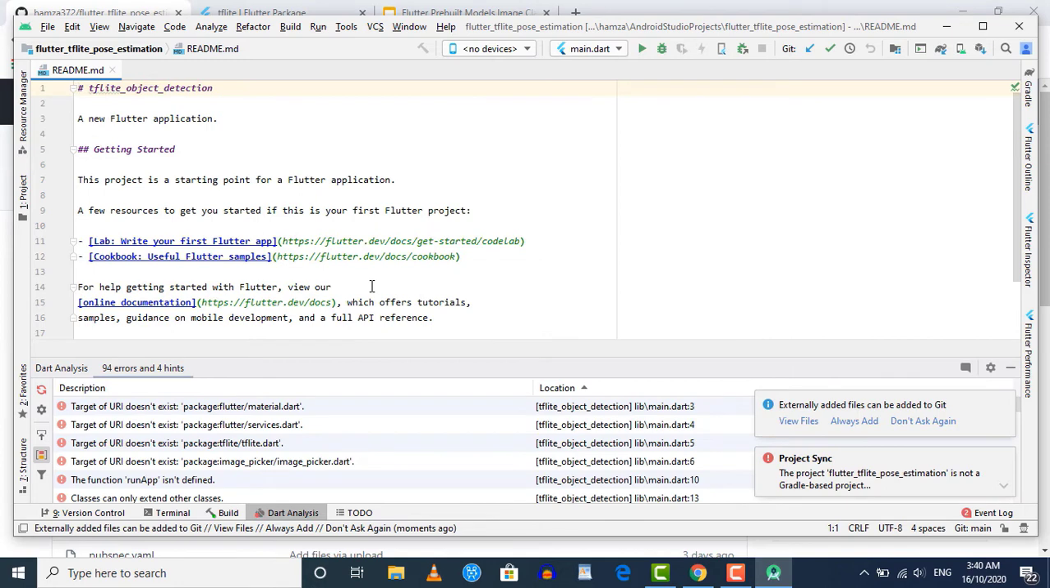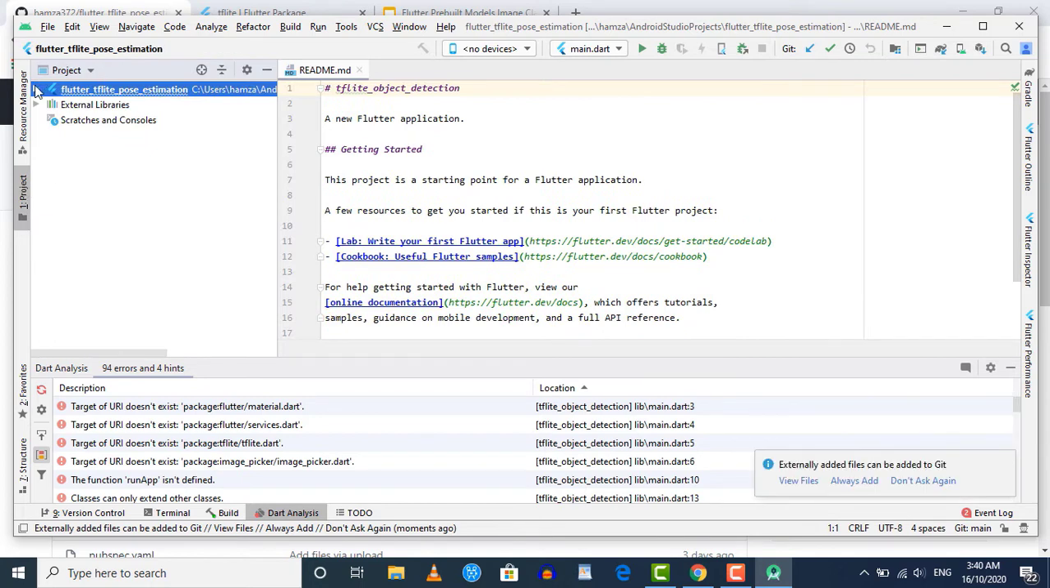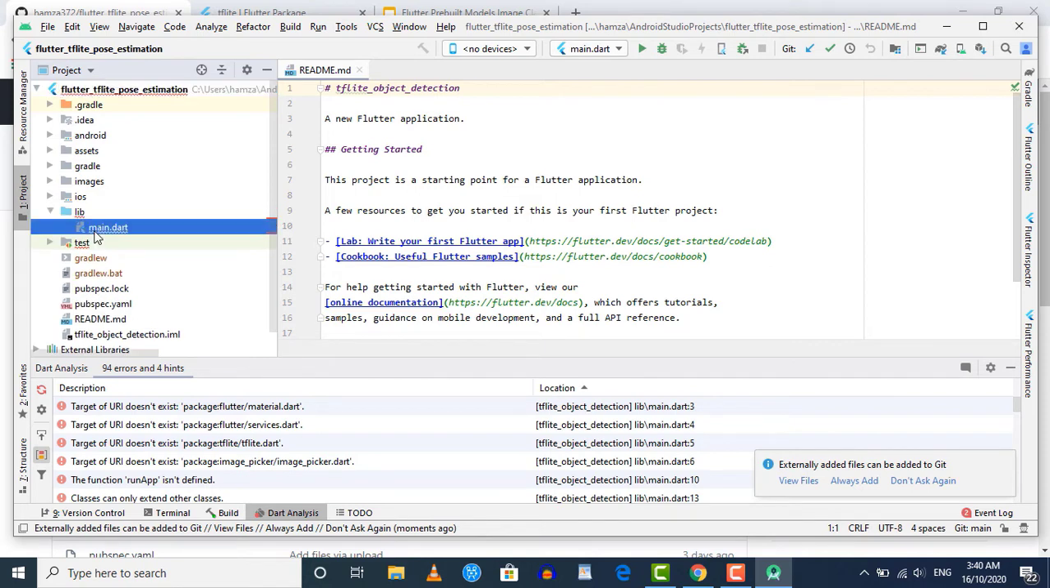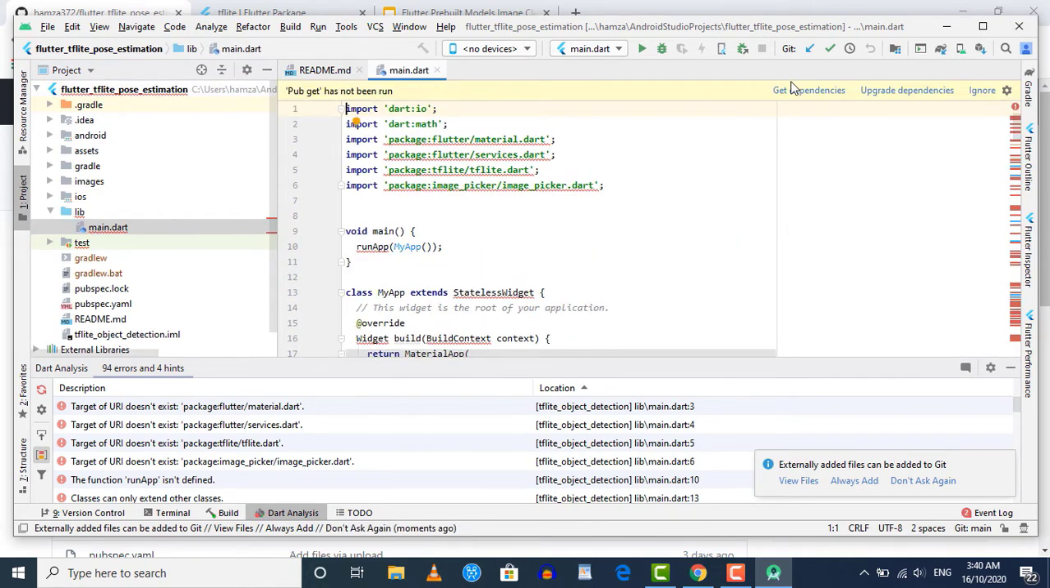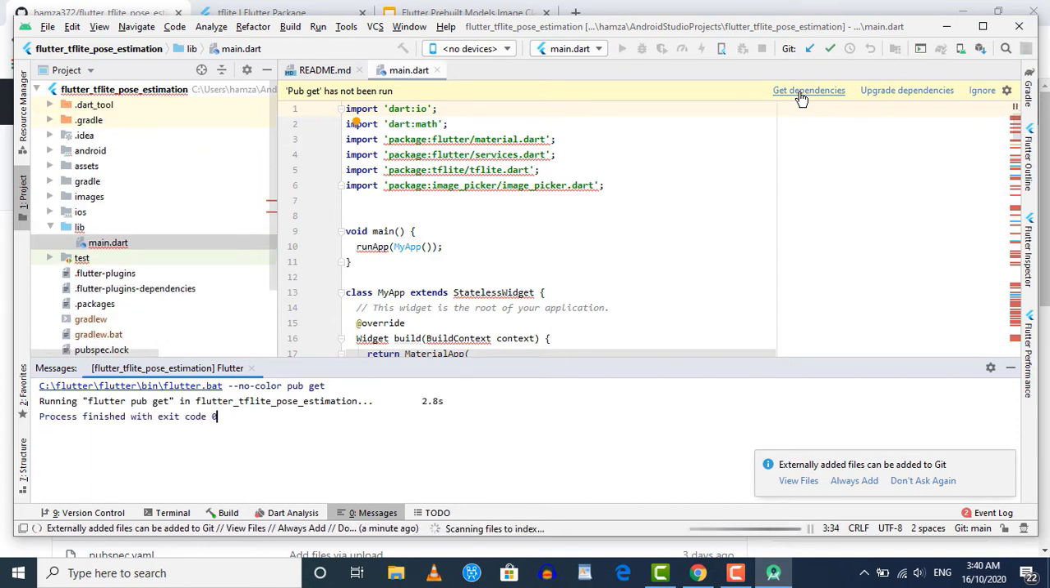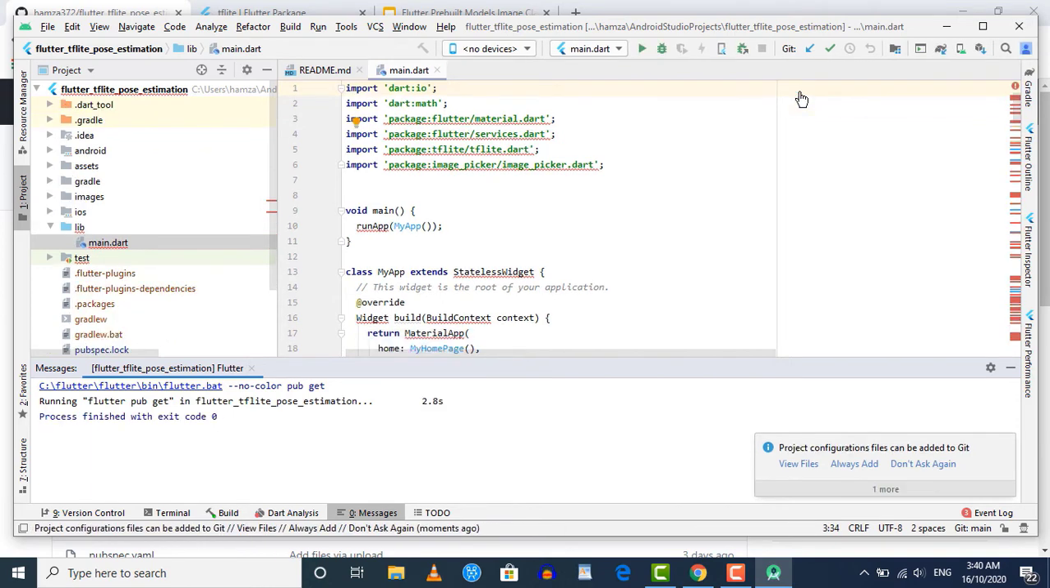Now the project is cloned successfully, but we have several errors here. So just click on this project button and go inside this Flutter TF-Lite pose estimation. Now let's click on this lib folder and open your main.dart file. Here you need to click on Get Dependencies so that all the libraries will be downloaded. Once the libraries are downloaded, all the errors will disappear, and you will see that in a moment the errors will be gone. So now the errors are gone.